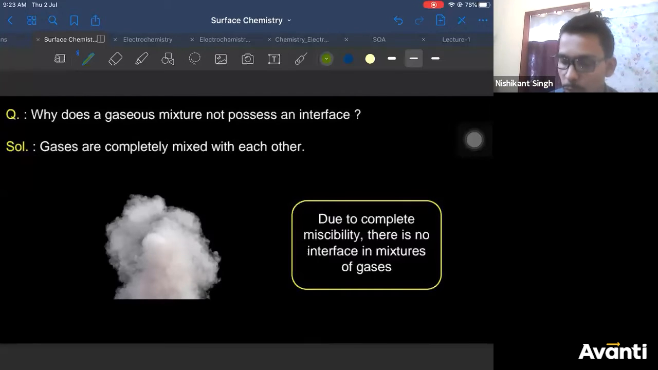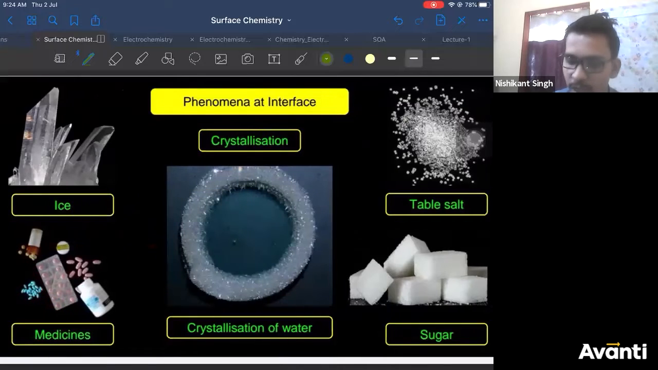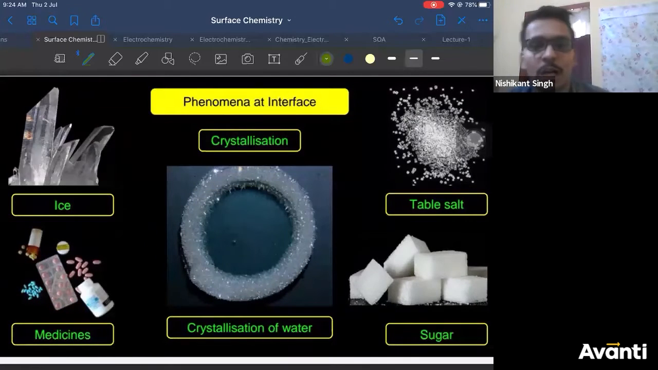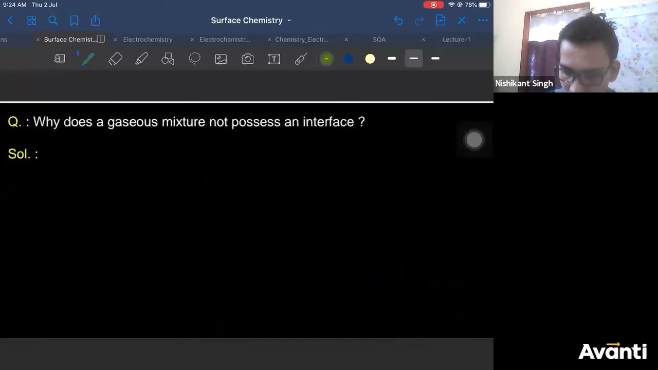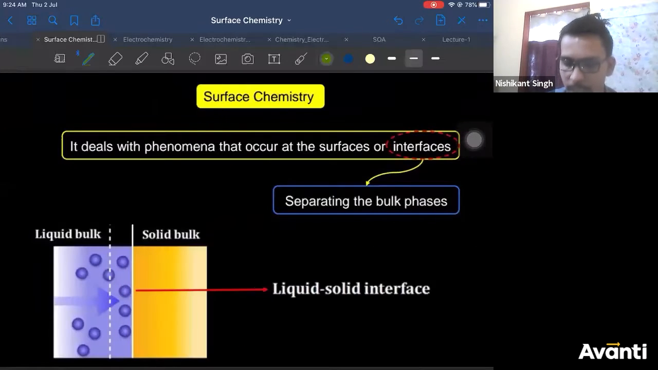All right, so let's move ahead with the different types of phenomena which occur at the interface. First slide. This was our first slide.